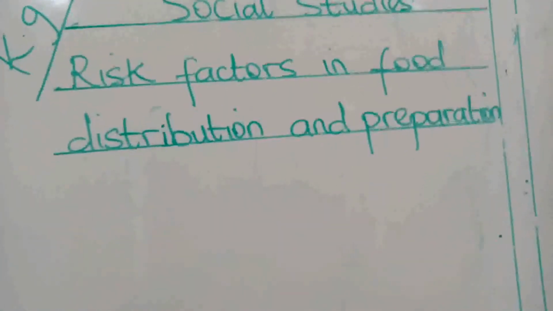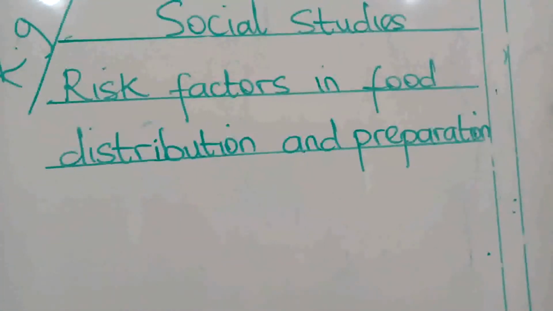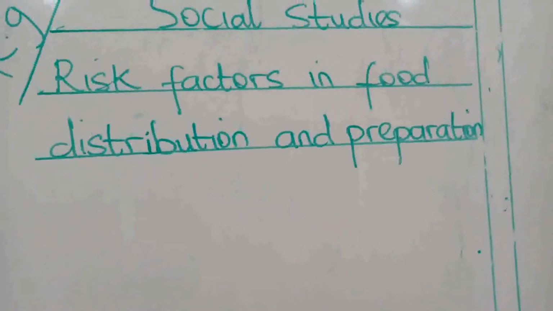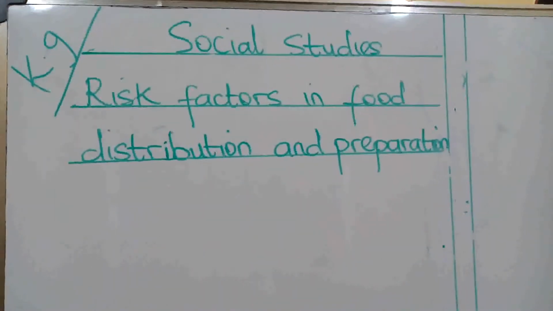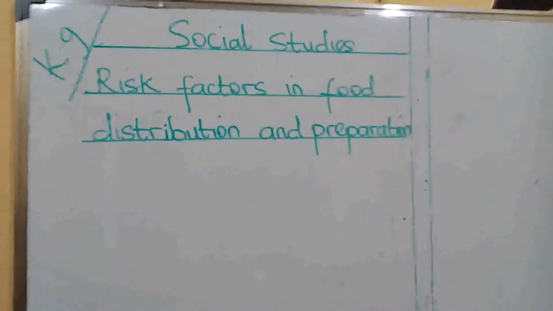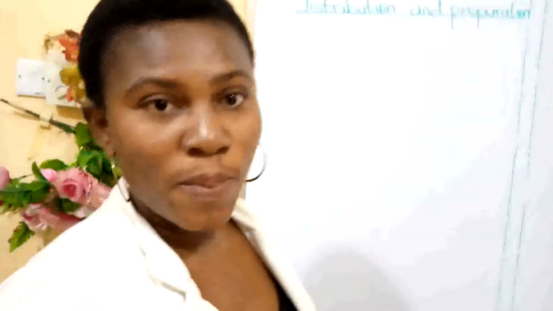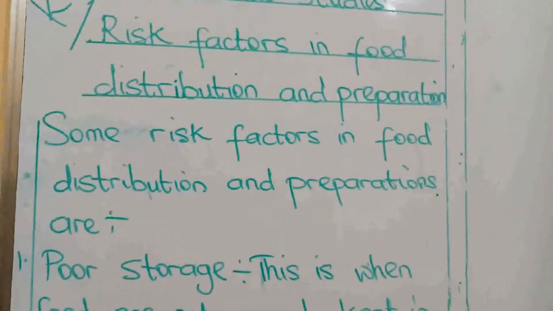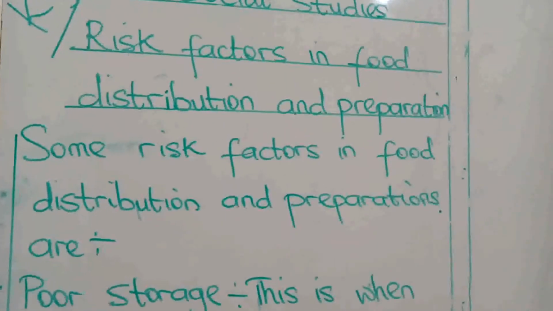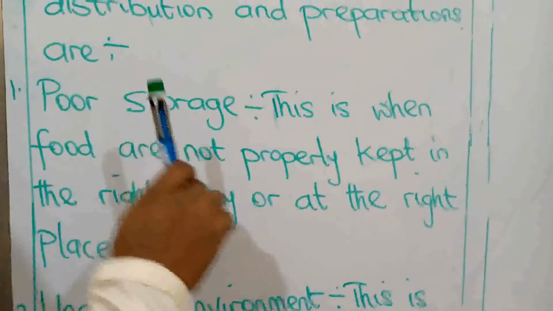So today we are going to be looking at risk factors in food distribution and preparation. What are those factors? What are the risk factors in food distribution and preparation? Number one, we have poor storage.